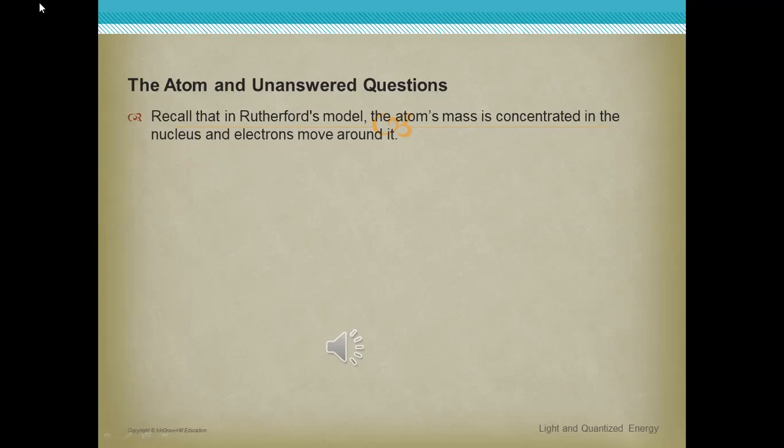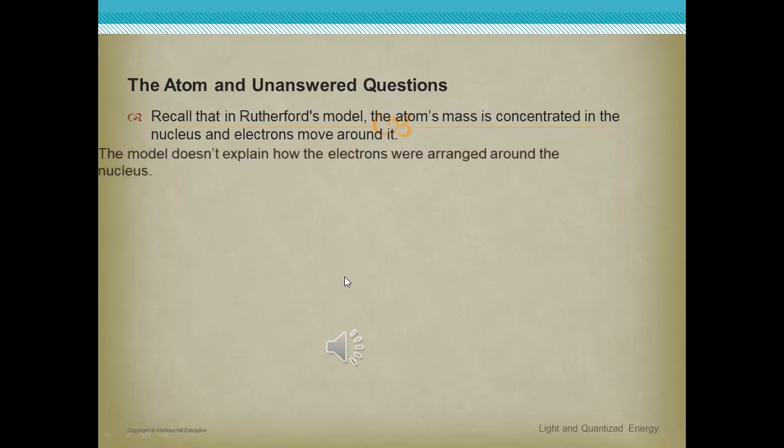So the mass of the atom is concentrated in its nucleus. Why? Because the nucleus has protons and neutrons, and the mass of protons and neutrons is larger than the mass of electrons that revolve around the nucleus. So the mass of the atom is concentrated in its nucleus. Understand me?